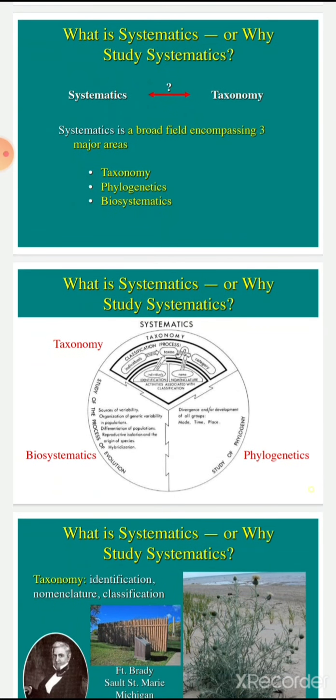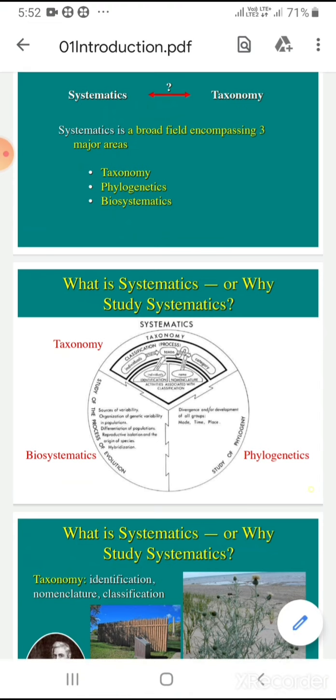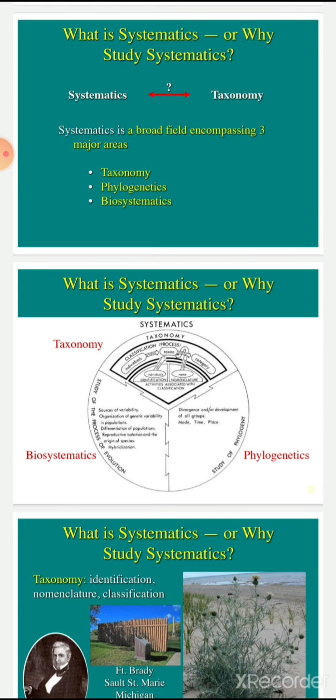In many taxonomic literature, taxonomists use taxonomy and systematics as synonymous or equivalent terms, but systematics is a broader term and it includes the areas of taxonomy, phylogeny and biosystematics.